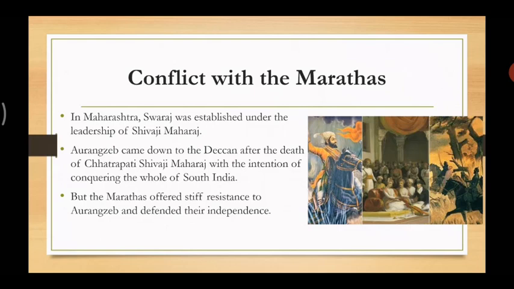Now students, as we saw in this lesson, there were many different types of rulers and their different ruling powers. As I told you, if one person used to die from the family, the other person used to start ruling after that. So in this lesson we learned about many rulers and their ruling powers, and also the time period they ruled for, means for how many years they ruled.